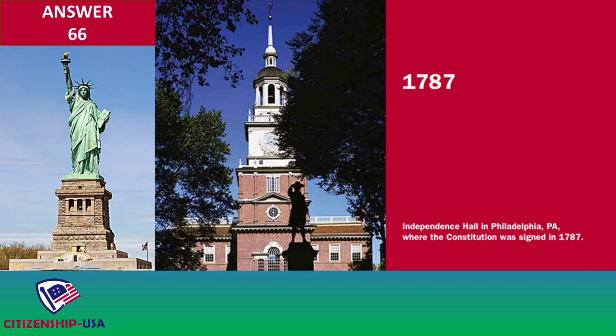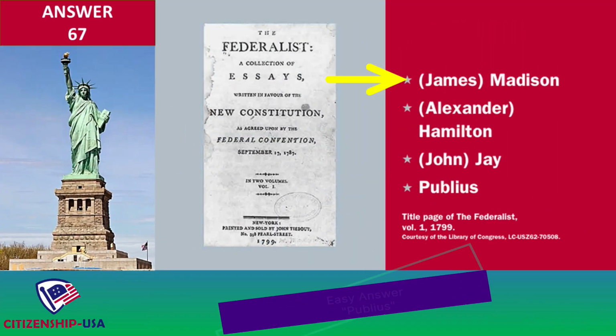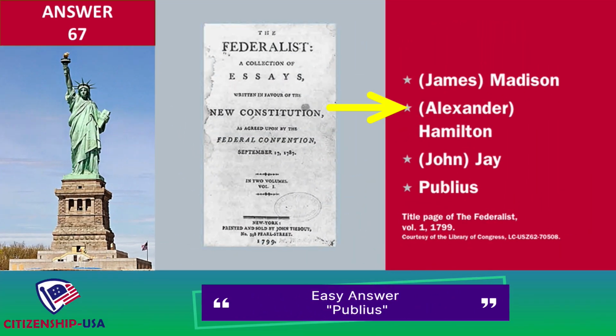1787. The Federalist Papers supported the passage of the U.S. Constitution. Name one of the writers. James Madison, Alexander Hamilton, John Jay, Publius.